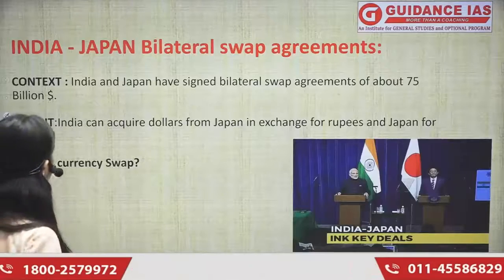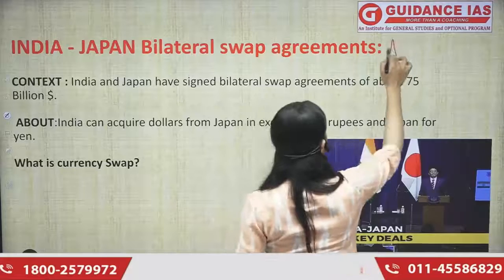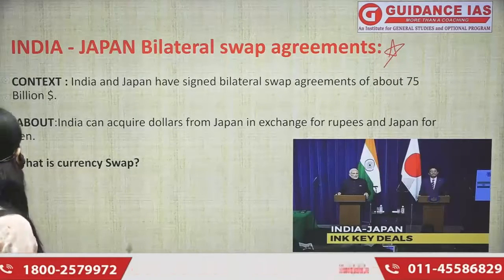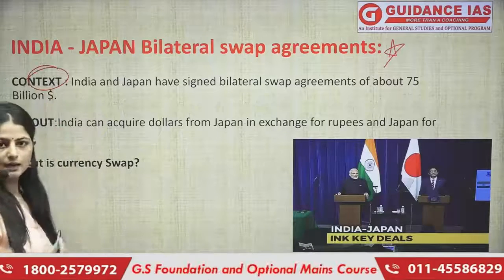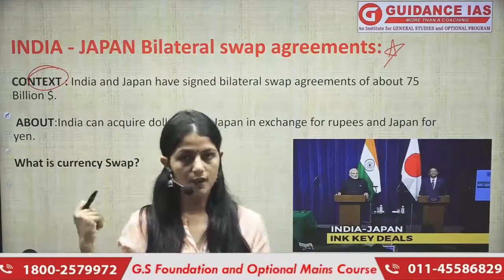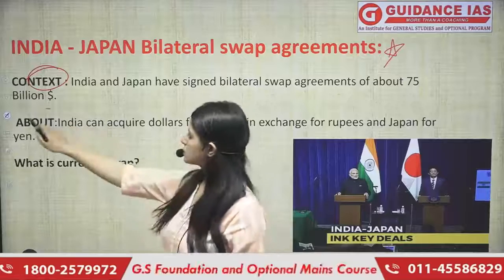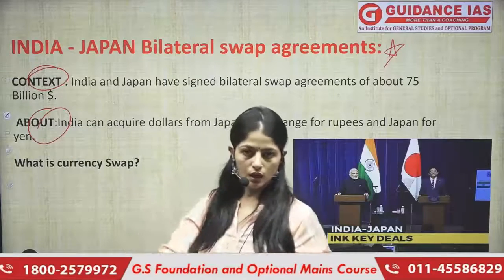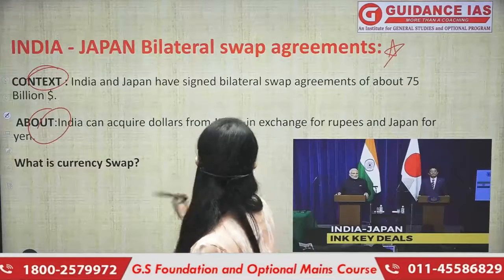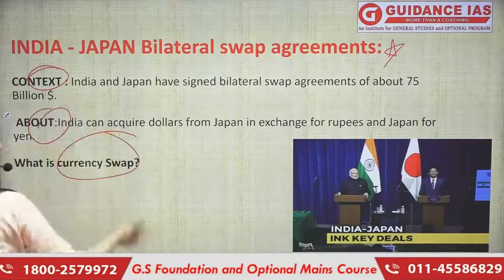Up next we have the India-Japan bilateral swap agreement, very important news and a very important thing to be understood here. Like in my classes, I'll make you understand the present context, why we are reading it, and the recent developments regarding India and Japan relations. Then we'll also understand the swap agreement, basically this currency swap.